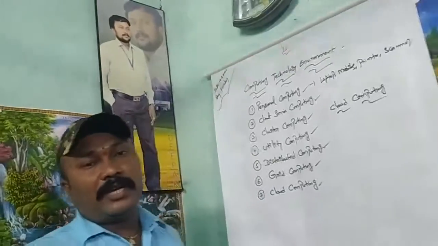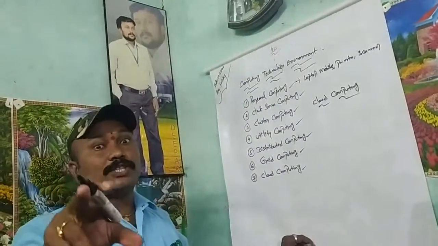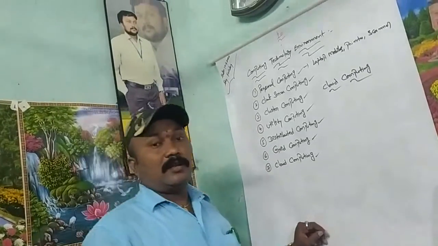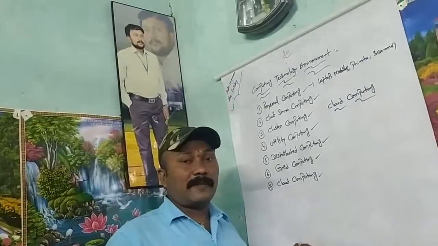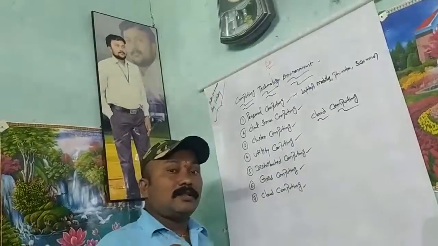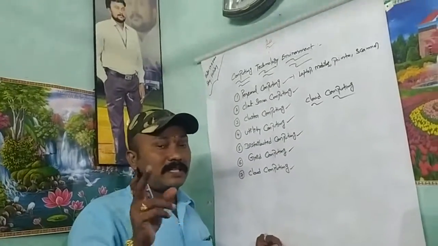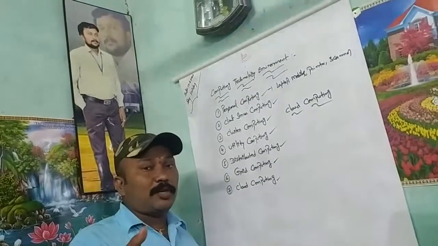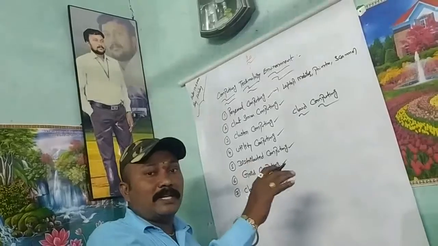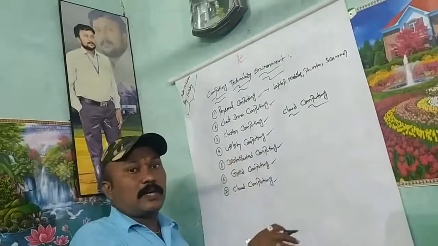So what is cloud computing? The collection of heterogeneous systems sharing various combinations of resources controlled by one software. My dear students, all of you listen. In grid computing, a user is required. If you want to remote any computer, the user is mandatory in the location. User is required in grid computing.